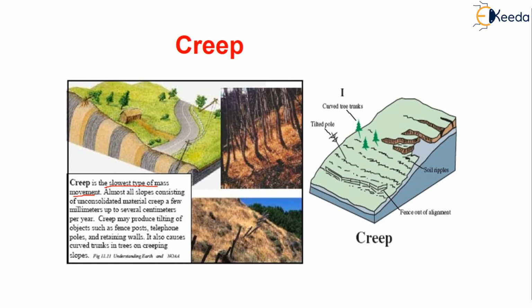So sometimes the movement will be from millimeters to centimeters. So creep may produce tilting of objects such as fence posts, telephone poles and retaining walls because it also causes curved trunks in trees. See here, you can see due to the creep there is a bending in the trees.